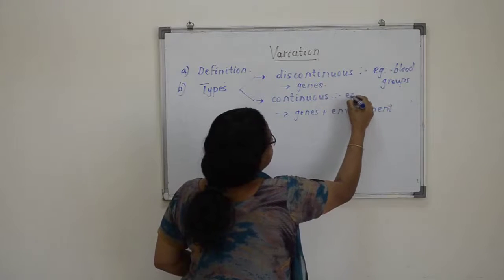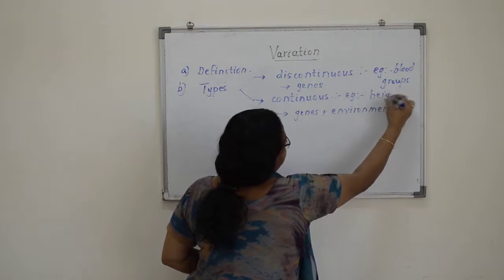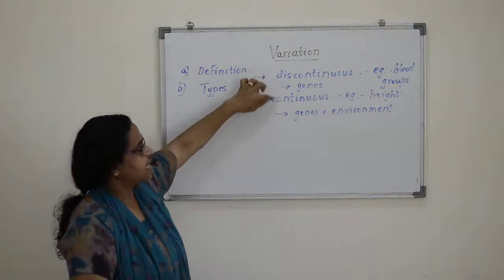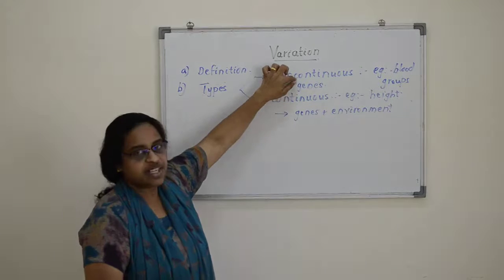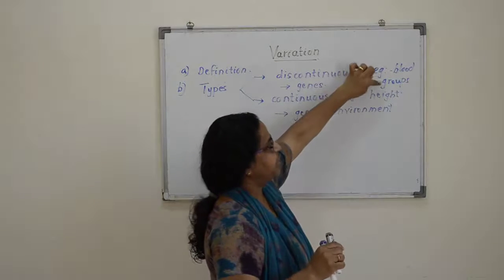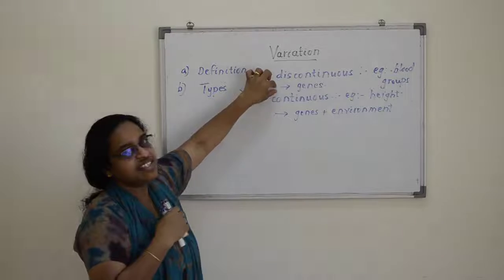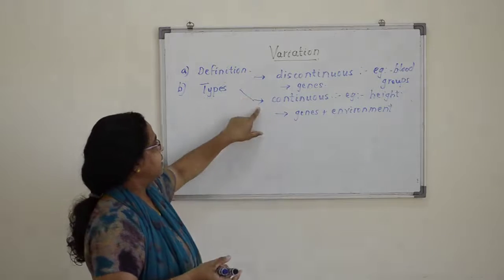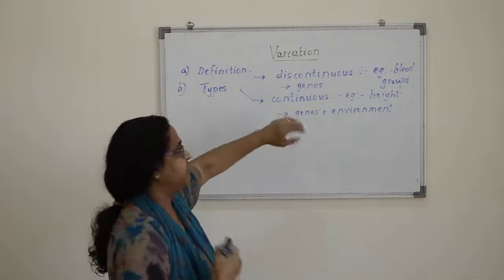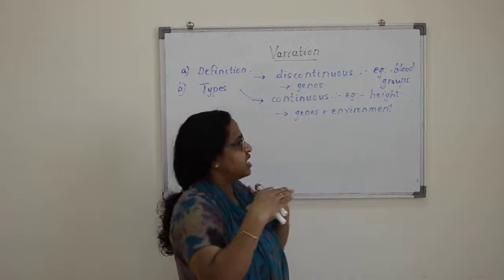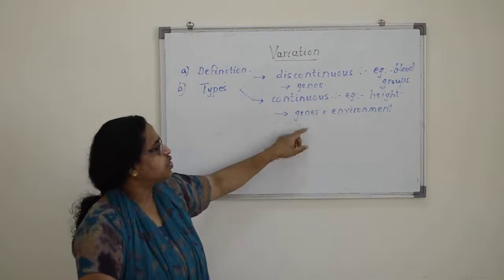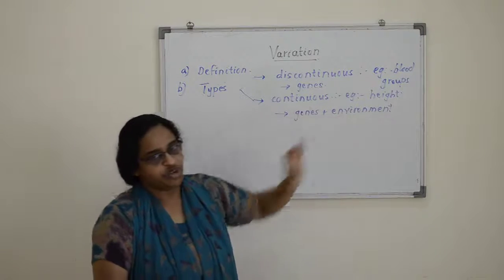And the example is height. So is it clear? There are two types, discontinuous and continuous. Discontinuous means there are only a limited number of phenotypes expressed, that is blood groups, and it is caused by genes alone. And continuous means you can get a lot of phenotypes, many ranges. An example is height, and it is caused by both genes and environment.